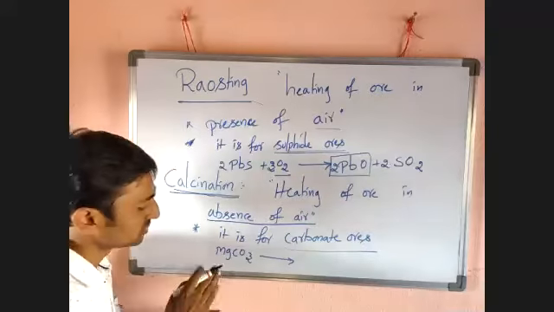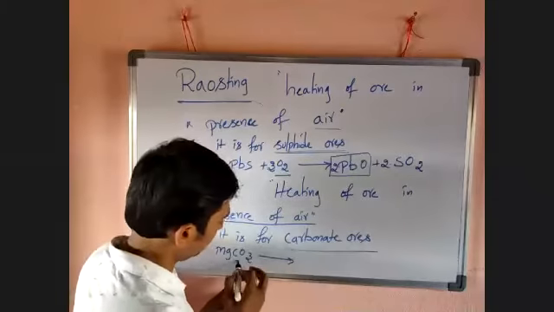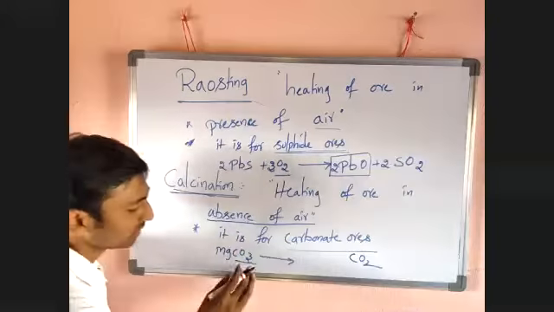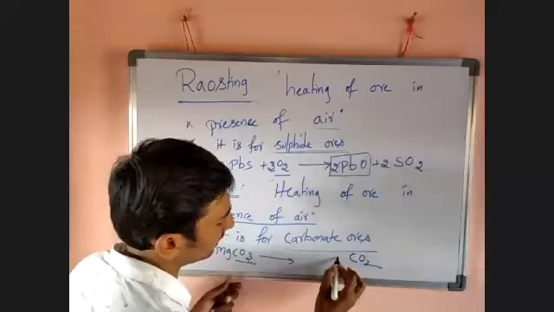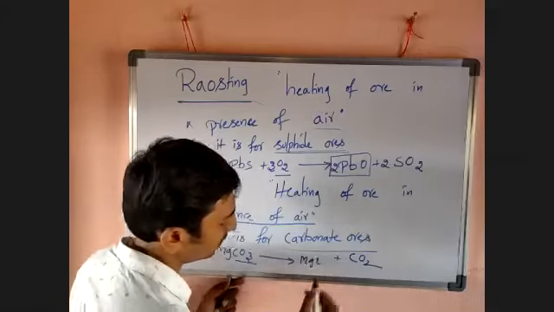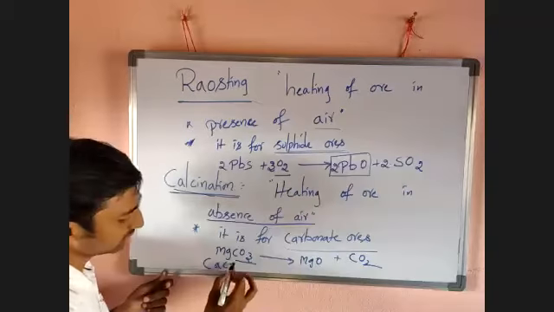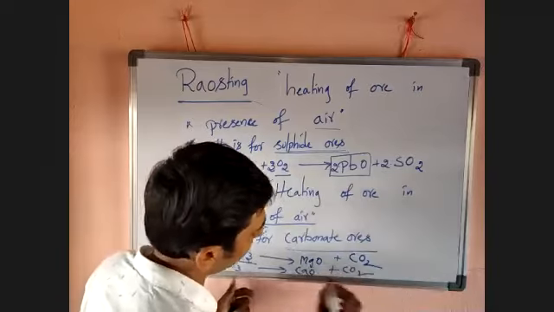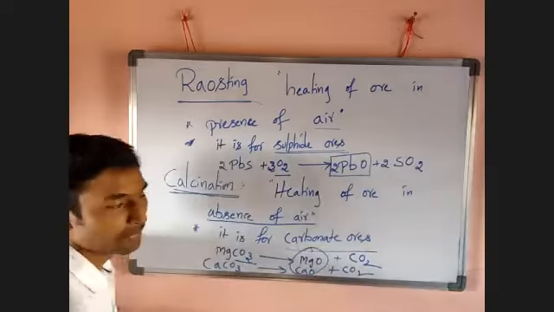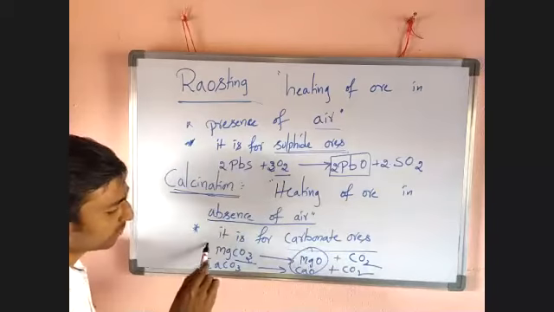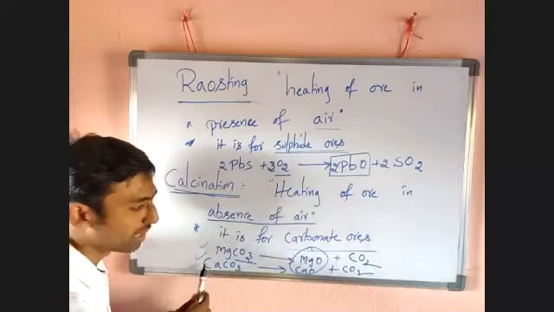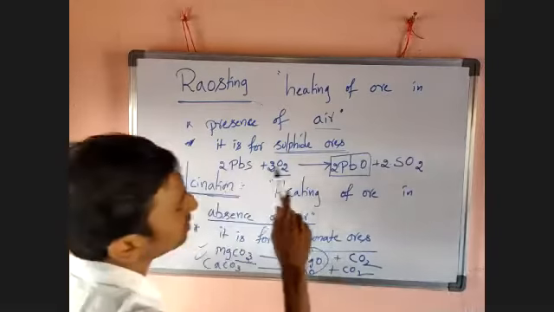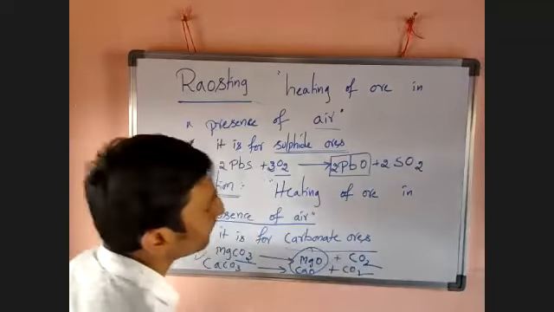Okay, so just look here. This CO3 is eliminated as CO2 by losing one oxygen. That oxygen gets attached to magnesium, and we get MgO. For example, if you take CaCO3, what happens? It converts into CaO plus CO2. Here also, what do we get? Metal oxides. These carbonate ores are also converted into metal oxide. Sulfide ore is also converted into the corresponding metal oxide.